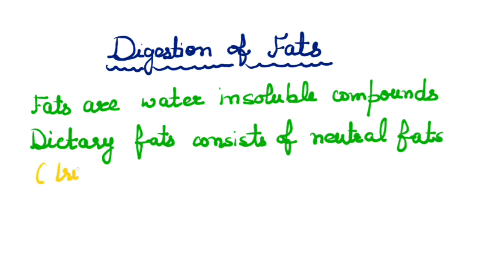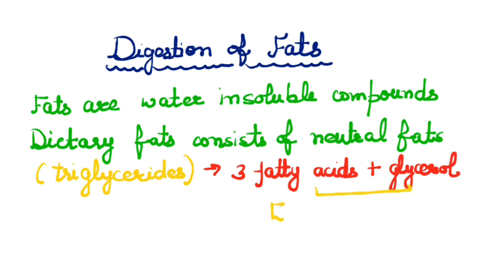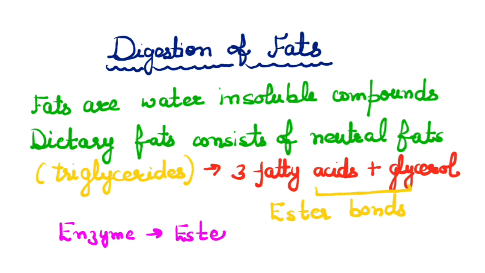Now, a triglyceride is formed by the combination of three fatty acid molecules condensed with a molecule of glycerol by ester bonds, and the enzymes which help in the hydrolysis of fats are called esterases, and the most important esterase is lipase.